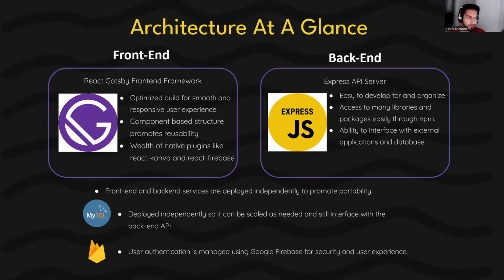So I'll quickly be going over a brief overview of the architecture we used. Our front end is built using React Gatsby, which provides out-of-the-box performance optimizations, such as prefetching resources and server-side rendering. These result in faster page loads, and this is particularly beneficial for an audio transcriber such as SonicScribe, where we want our users to expect quick responses and seamless integration.